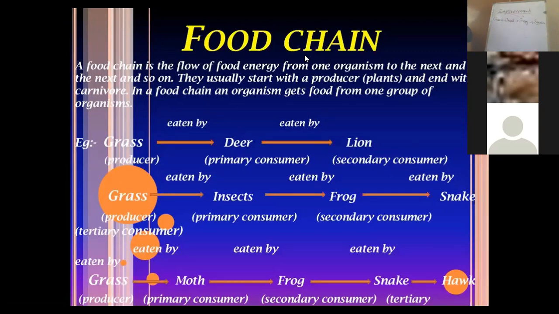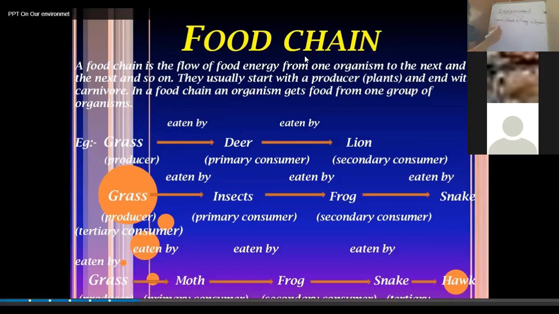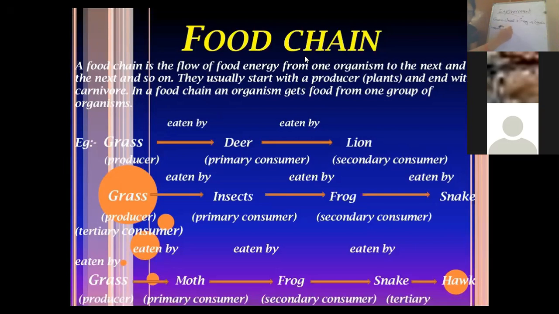And it is the four-step food chain. Then I was talking about the five-step food chain. The five-step food chain example is that grass is eaten by an insect, the primary consumer. Then it's eaten by a frog. The frog is eaten by a snake.